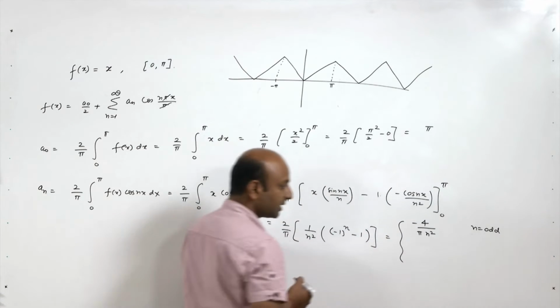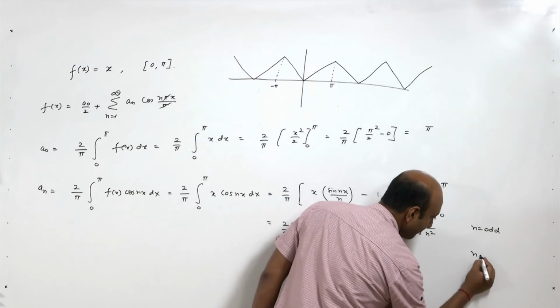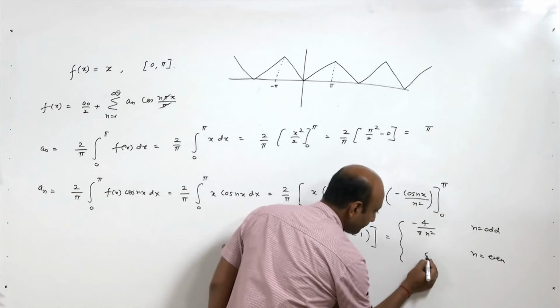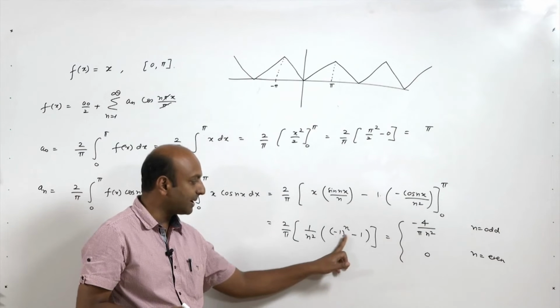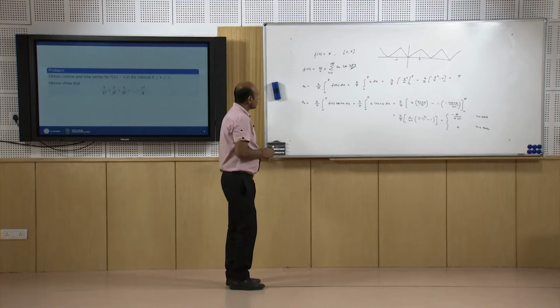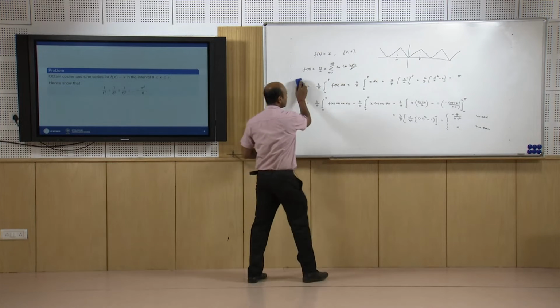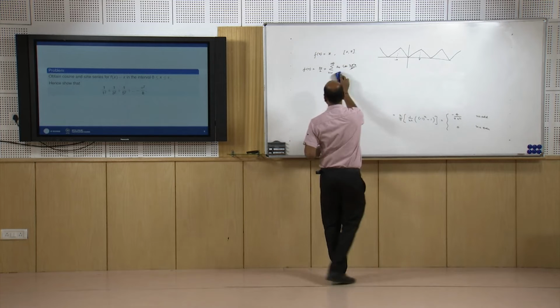This will be the term when n is odd, and when n is even it is nothing but 0, because minus 1 to the power even is 1, and 1 minus 1 is 0. So, a n is defined like this. So, what will be the cosine series of this function f(x)? a naught is pi.